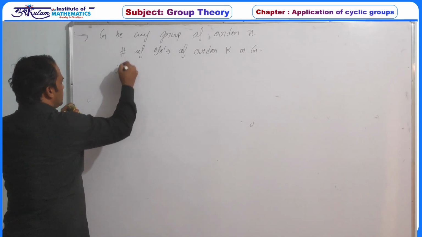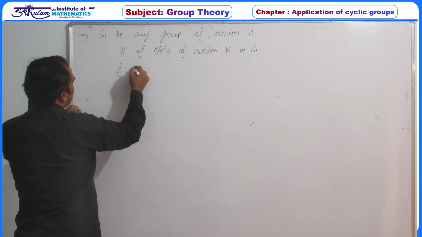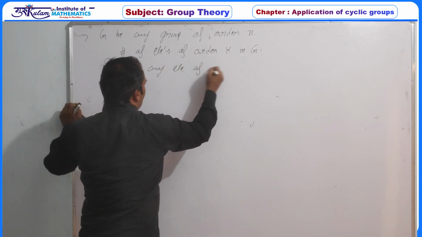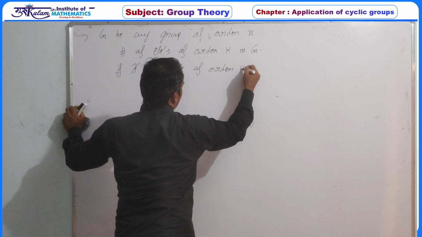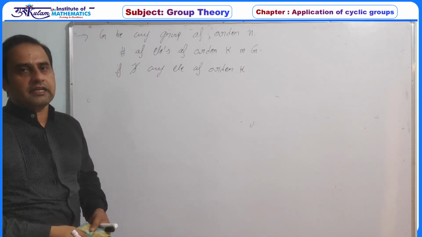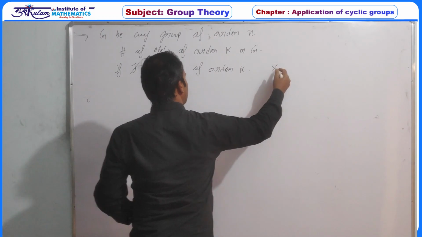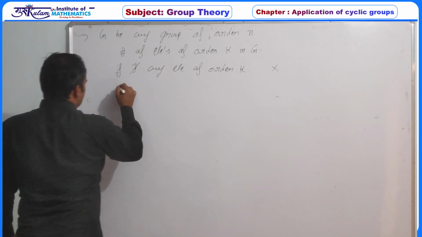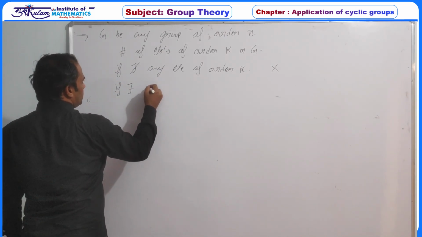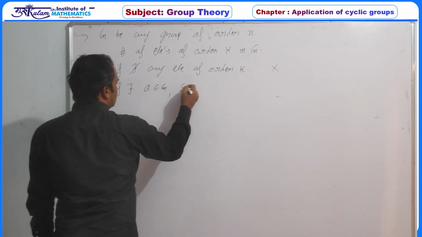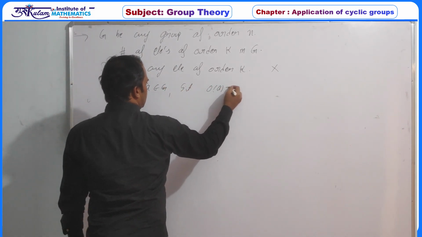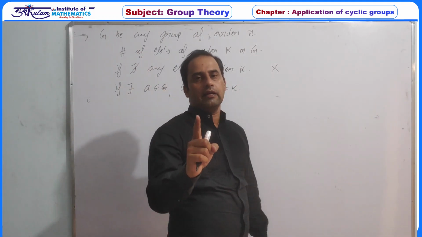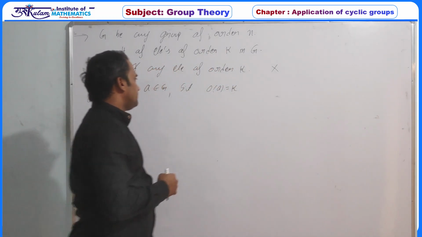First situation, if there does not exist any element of order k, then obviously there is nothing to discuss. Next is, if there exists A belongs to G such that the order of A is k. If you have even one element whose order is k, then what can we conclude?